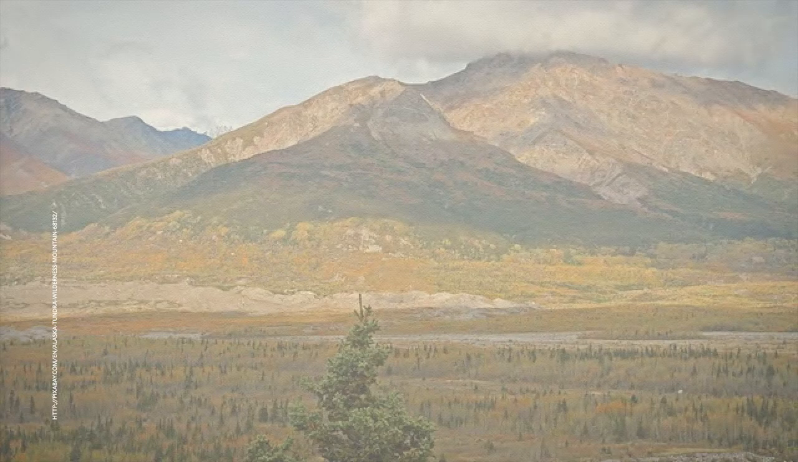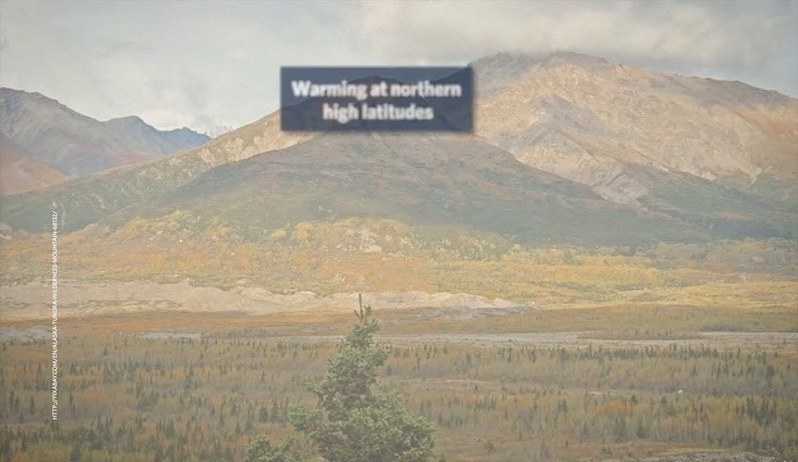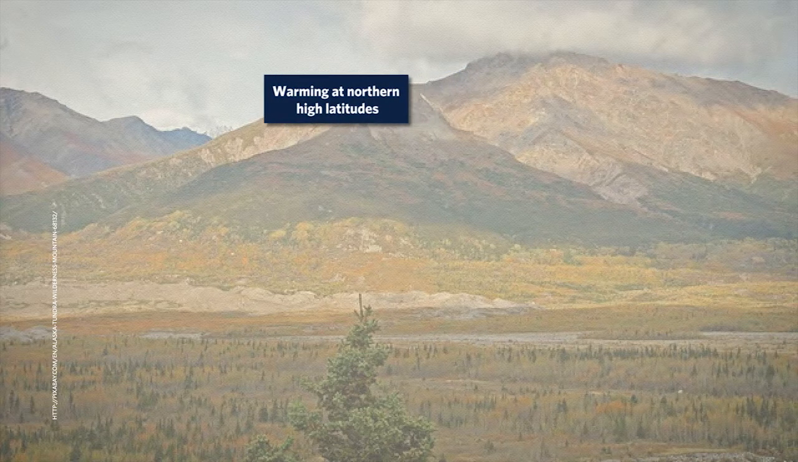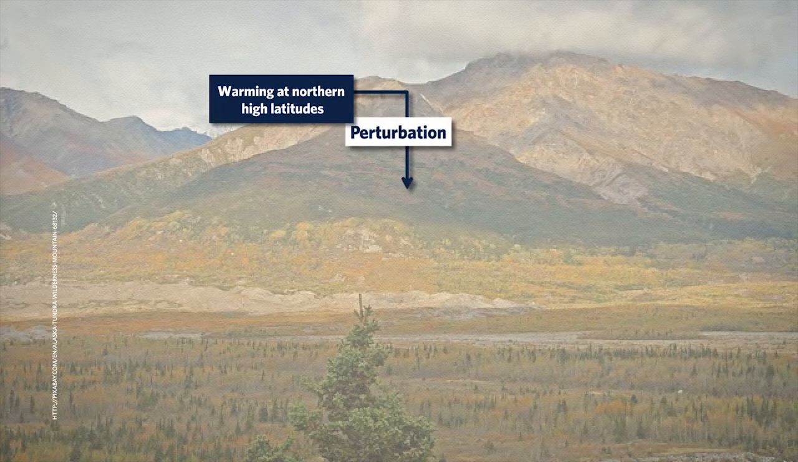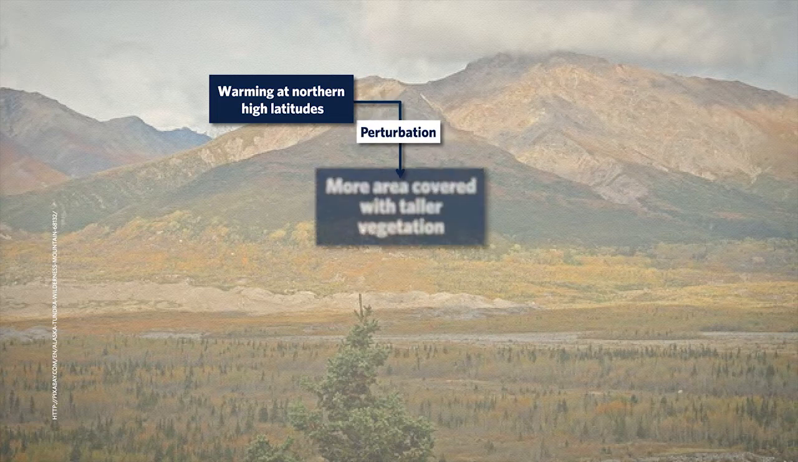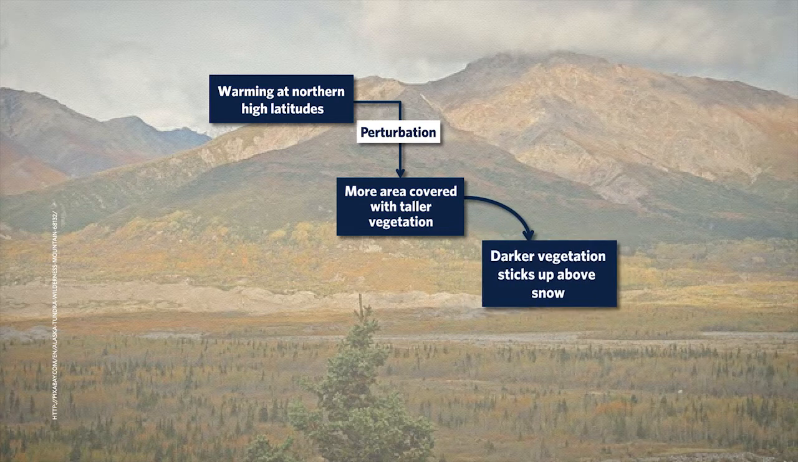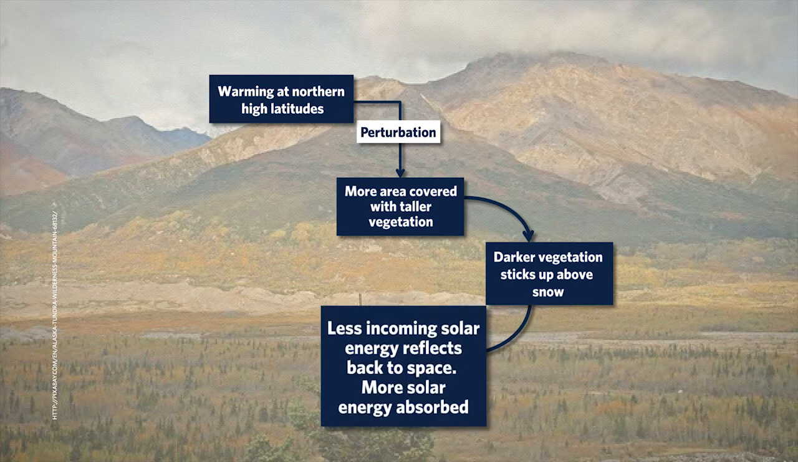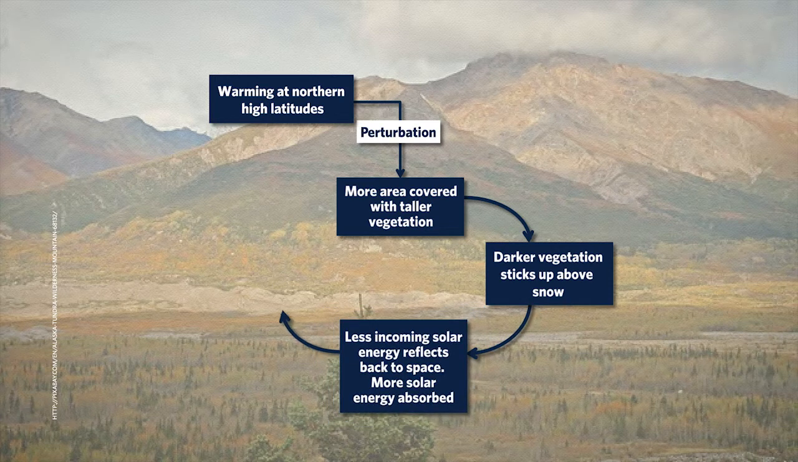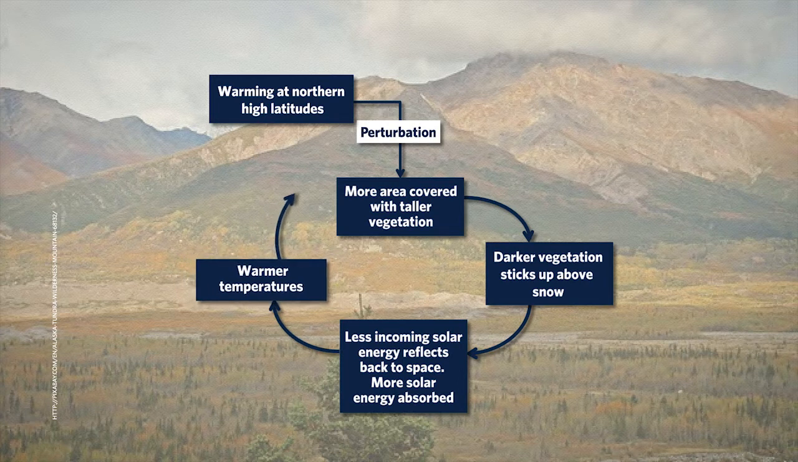This one actually involves snow as well. We saw earlier that the northern high latitudes are warming faster than other parts of the world. So warmer temperatures up there make it possible for taller shrubs and even trees to start gaining a foothold and expanding into tundra ecosystems. The taller, darker vegetation sticks up farther above the snow, and this area then becomes less reflective, absorbs more solar energy, and that all helps promote warming.